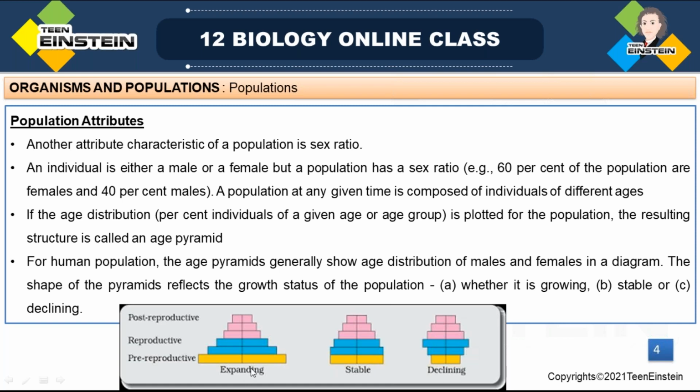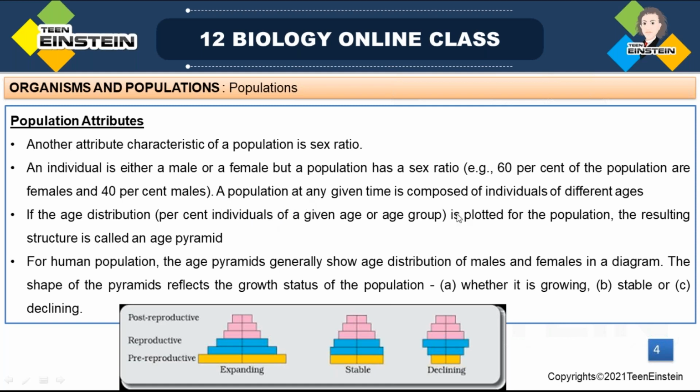So there are three types: expanding, stable, and declining. In expanding, the population shows growth. In the stable one, the growth is almost zero, and the declining one shows negative growth or declined growth. Okay, so population age is another attribute of population.